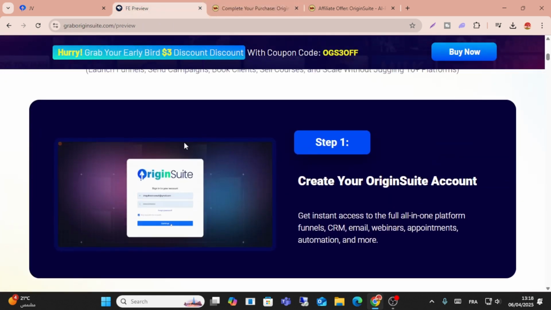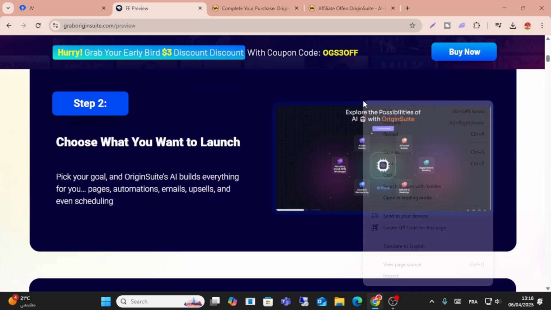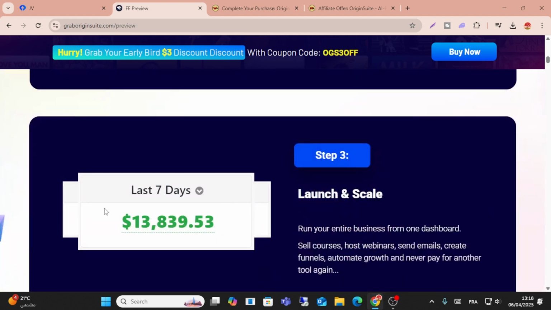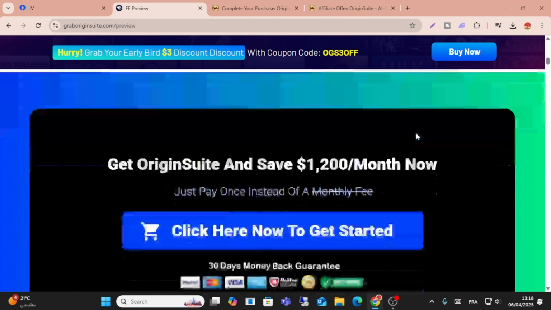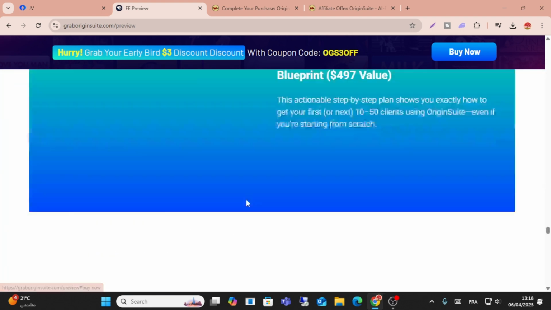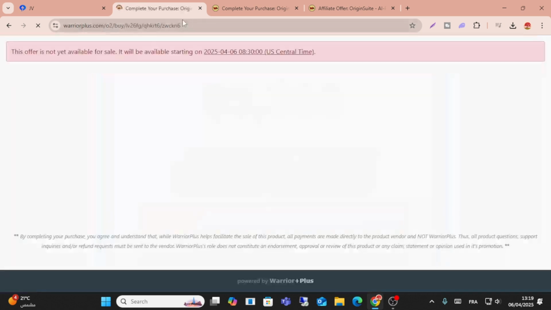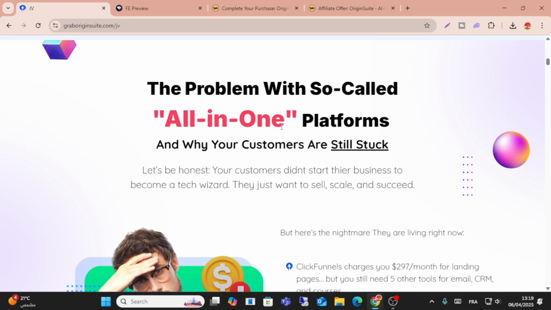If I check, step 1, you can create an account from here, and you can choose what you want to launch, any app you want to launch from here. And if you scroll down, you can earn money for your business with all these things. You can sell courses, host webinars, emails, anything guys. If I check the price, this price is not available yet, but anyway guys, this is the website.